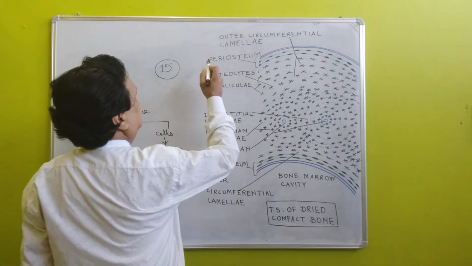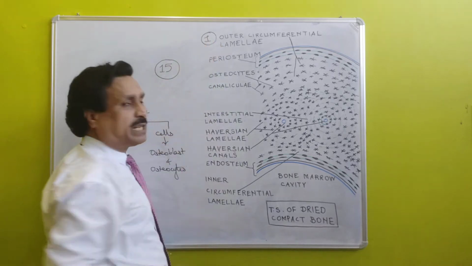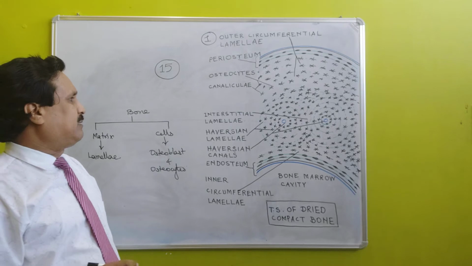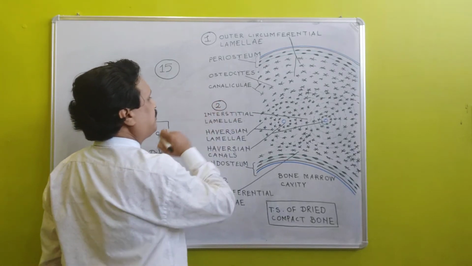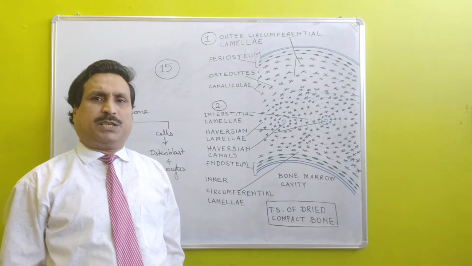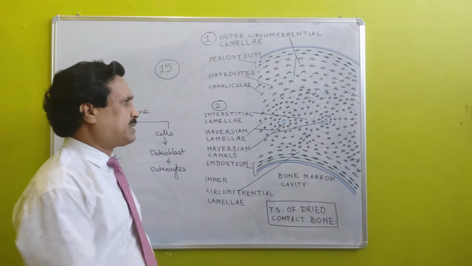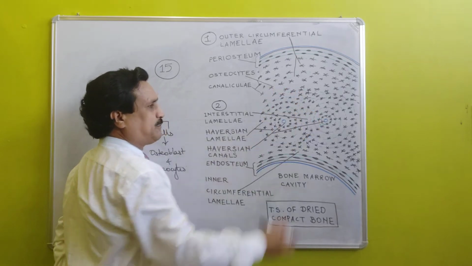And the second is interstitial lamellae. Interstitial lamellae are present between two Haversian systems.